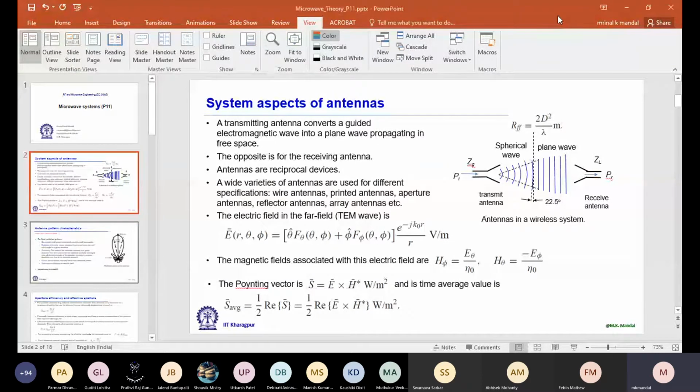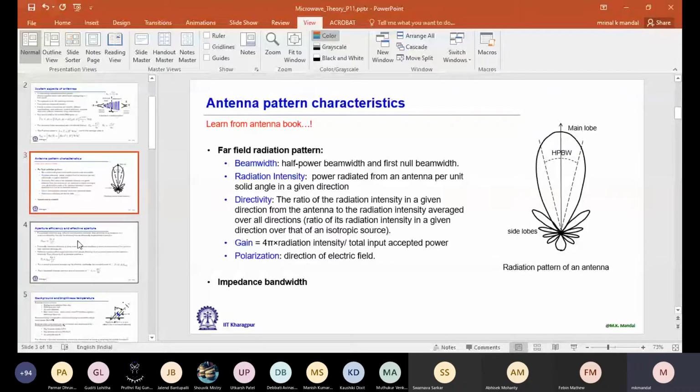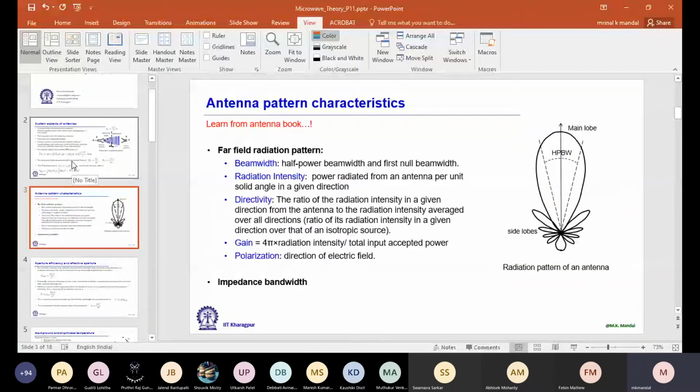Depending on these two parameters, we divide the radiating field into two regions. One is called the near field of an antenna, and the second is called the far field of an antenna.